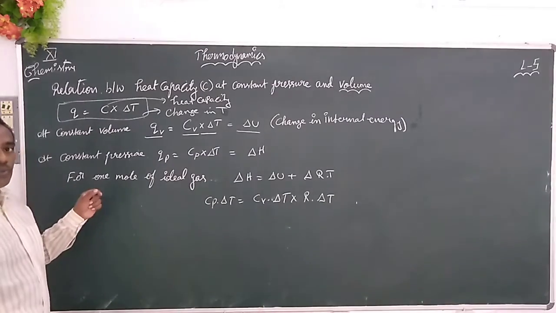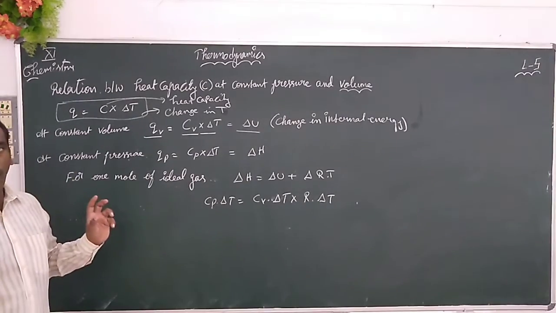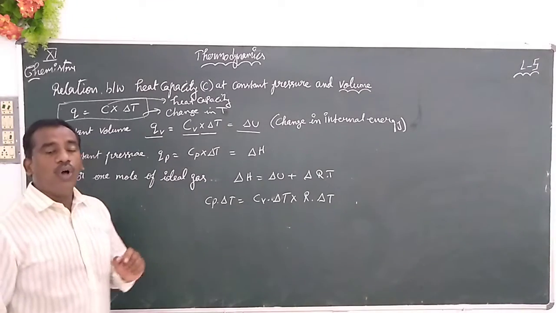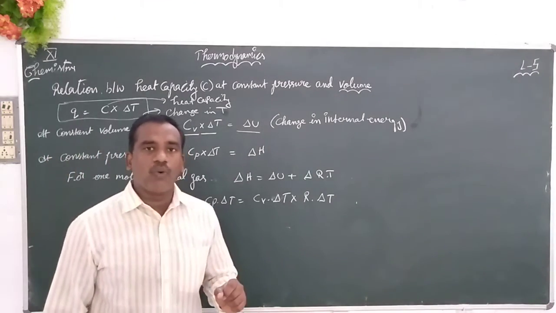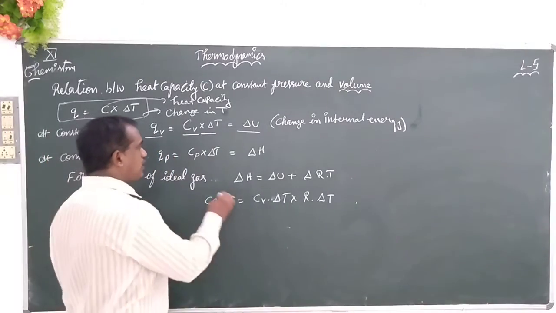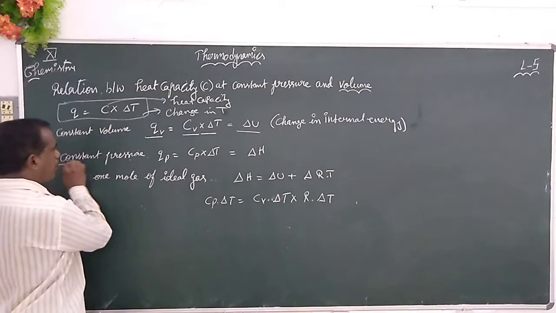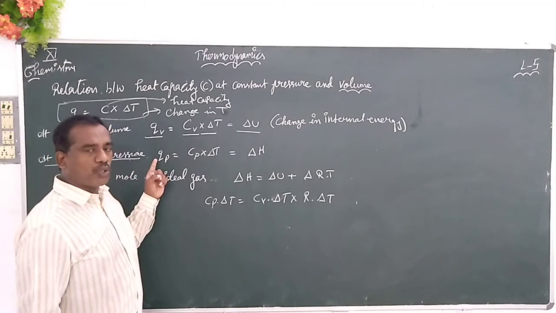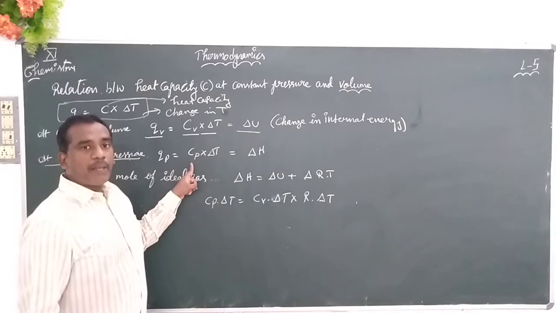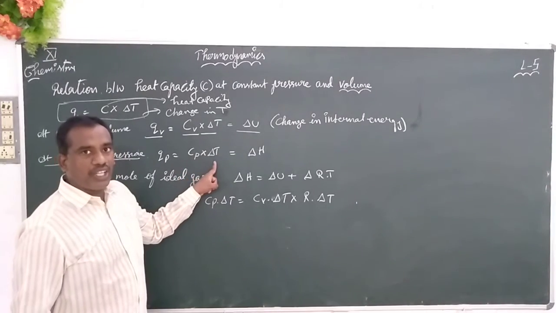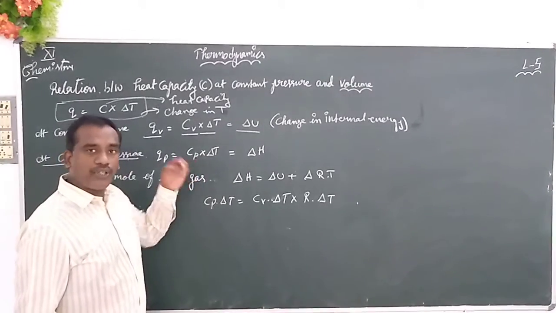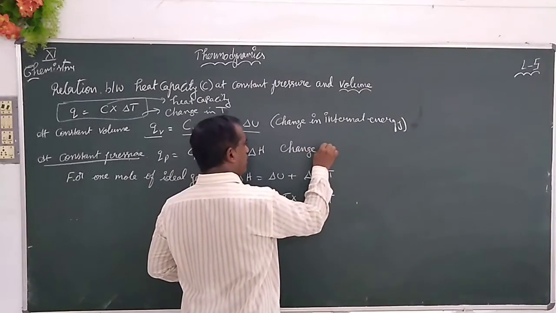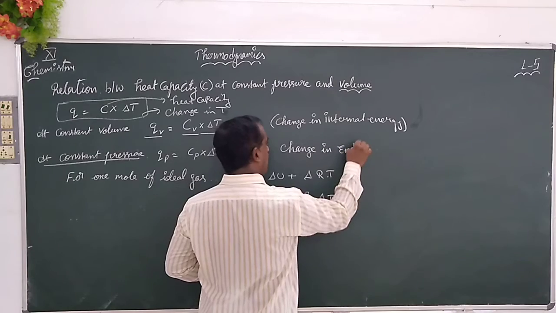Whereas the heat absorbed at constant pressure. Whenever the words constant pressure come to you, you must not forget it is equal to the change in enthalpy. So the heat absorbed at constant pressure, QP, is equal to the heat capacity at constant pressure into change in temperature. Whenever we have constant pressure, that is equal to the change in enthalpy.